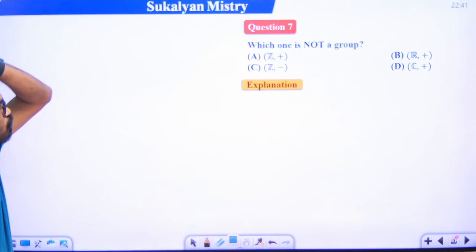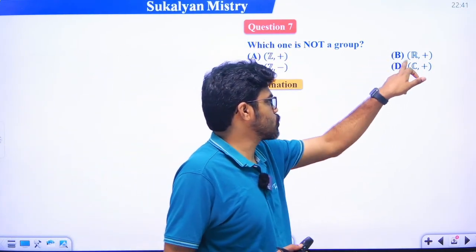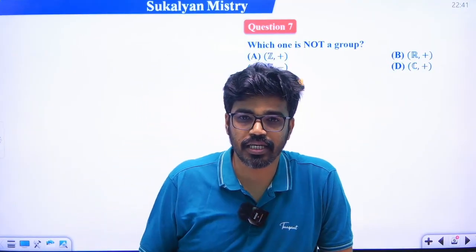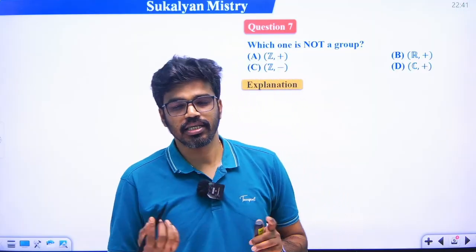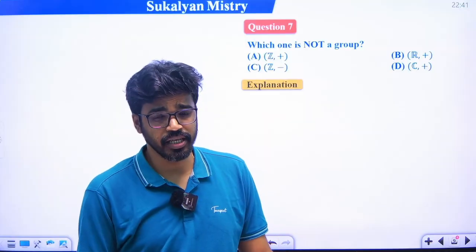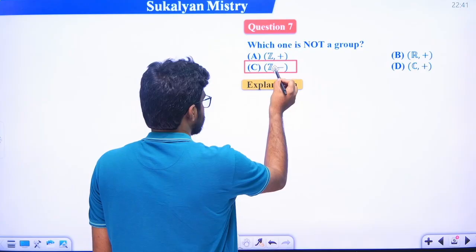So next, it is a very easy problem: which of the following is not a group? We know that Z comma plus is a group, R comma plus is a group, C comma plus is a group, but with respect to multiplication the associative property does not hold. Z comma minus is not a group, R comma minus is not a group, Q comma minus is not a group, because associativity does not hold. So option C is the correct answer.